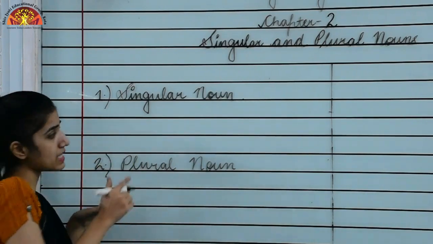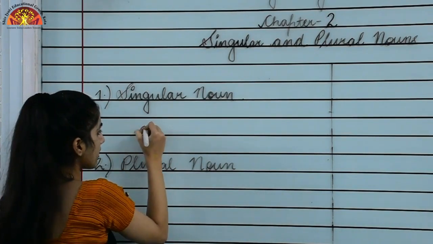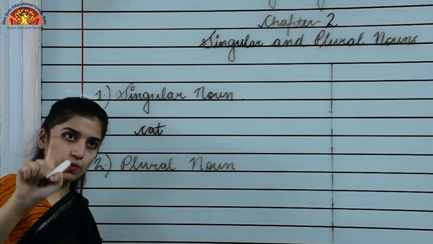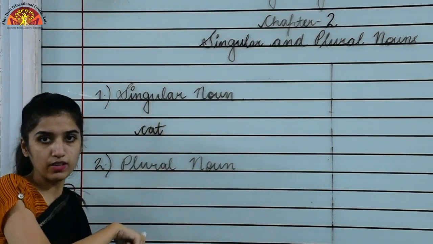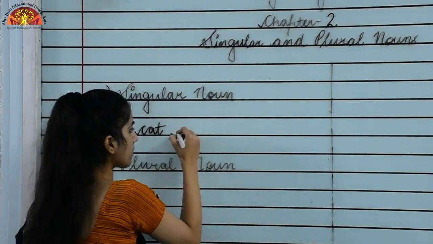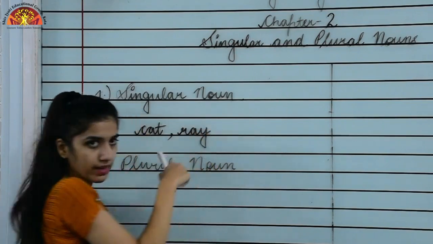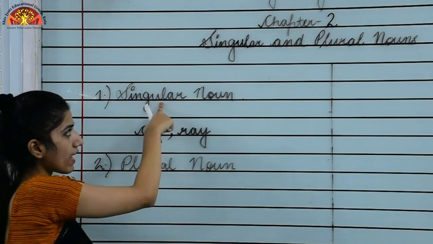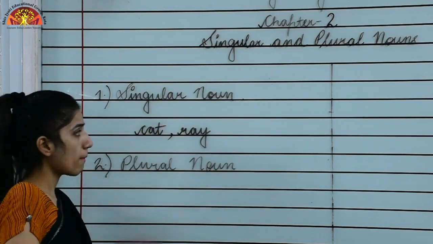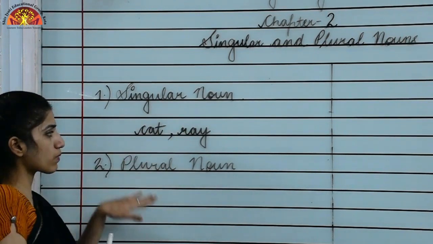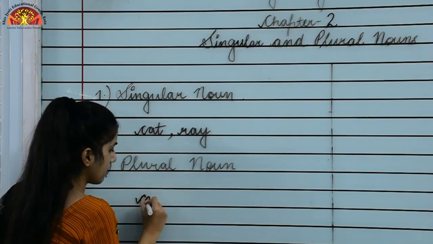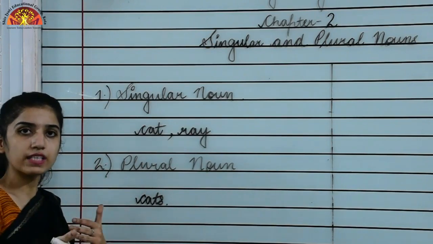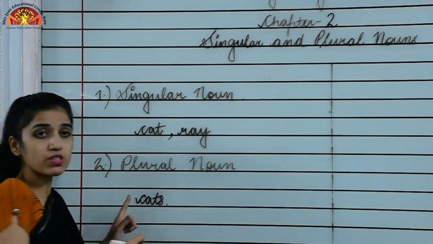Some examples: you can see cat, that's representing only one cat, right? So this is a singular noun. Now one more example, ray, this is also representing only one thing. This is a singular noun. But when we talk about the plural noun of these words, we are talking about more than one cat, so we used cats.